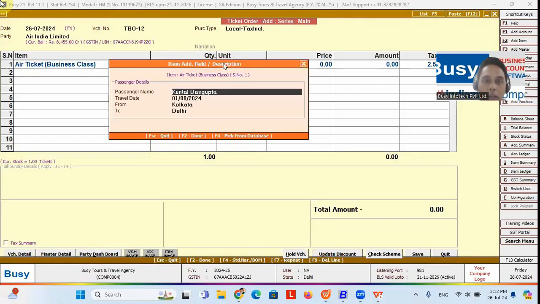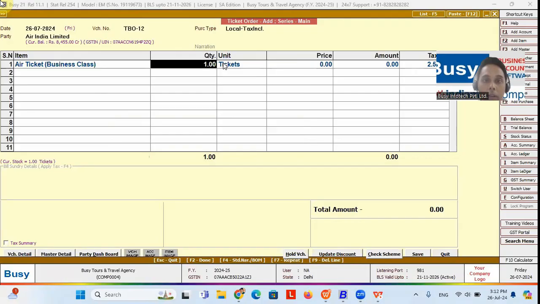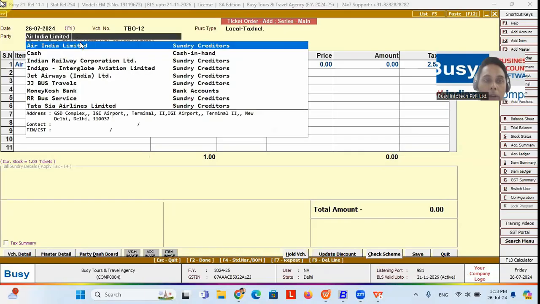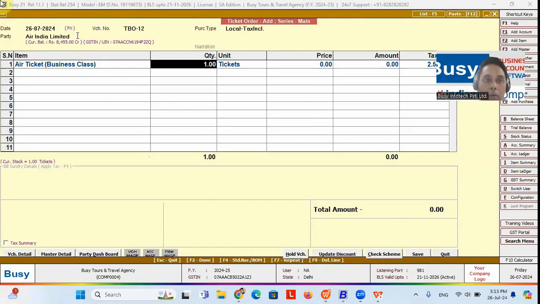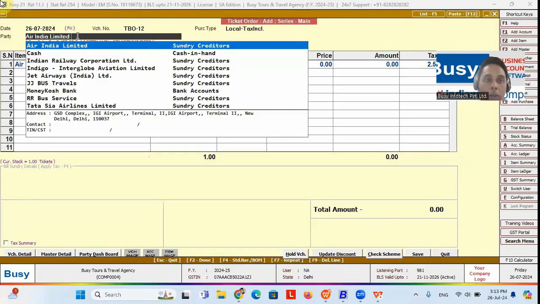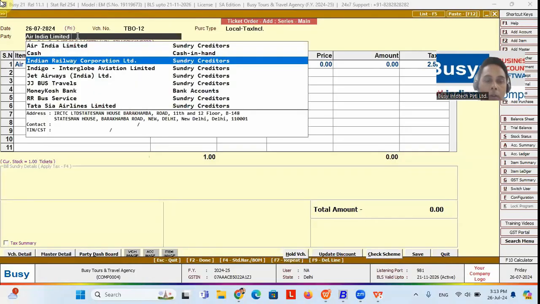So you can see all the details, the passenger name, the travel date, the destination details have appeared as you have filled up this information in the inquiry. So from the inquiry module, or against the inquiry also, you can convert into the ticket order section, where you are placing an order to the authorized concerned department. Like say, if you are going to place an order to Air India, against that inquiry you can select the party as Air India. Or if you are going to place an order for booking the ticket from Indian Railway, you can select Indian Railway.